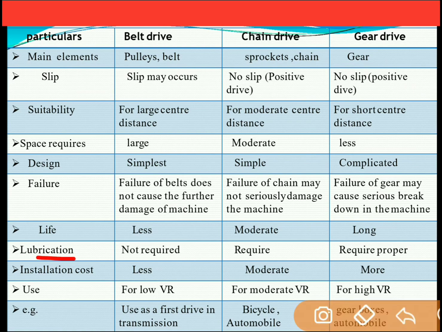Next, lubrication. Belt drive does not require lubrication, chain drive requires lubrication, and gear drive also requires lubrication. Installation cost is less for the belt drive, moderate for the chain drive, and more for the gear drive. Use: belt drives are used for low velocity ratio, chain drive is used for moderate velocity ratio, and gear drive is used for high velocity ratio. Example: the belt drive is used as the first drive in the transmission. Chain drive is used in bicycles and automobiles, and gear drives are also used in gearboxes and automobiles.